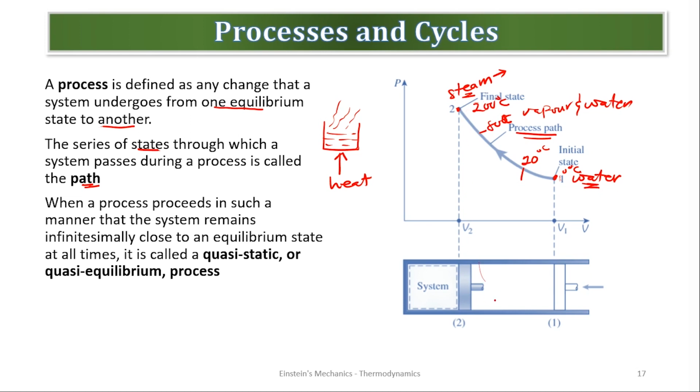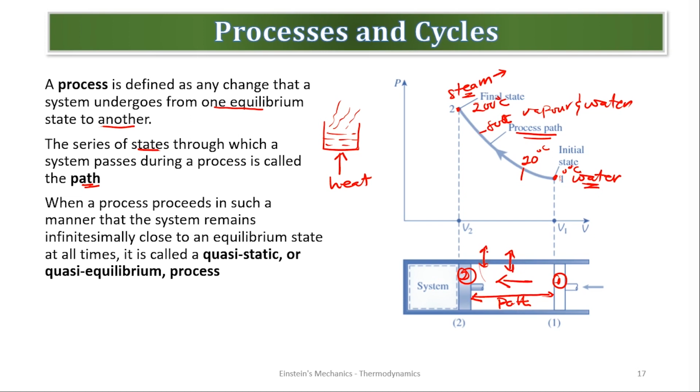Are we good? So this is a piston cylinder diagram. So at the initial stage, this was where the piston was. So at stage one, and now there's a compression. It compressed the system to state two. Are we good? So this one becomes the process path. At this point, there was a stage, or there was a state at which the system was in.